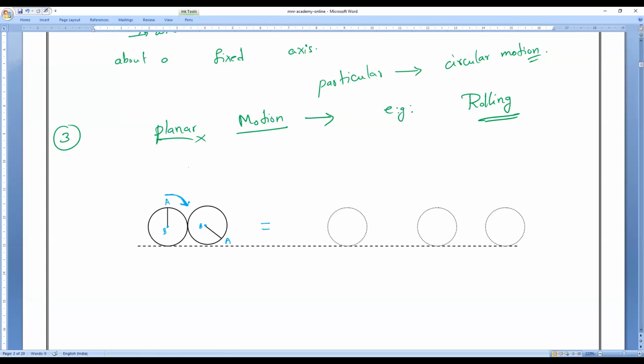Remember, initially the body is at AB. After traveling a certain distance, will A again come up? Initially A was here, and after making certain rotations and traveling a certain distance, will this point come again to the same position?